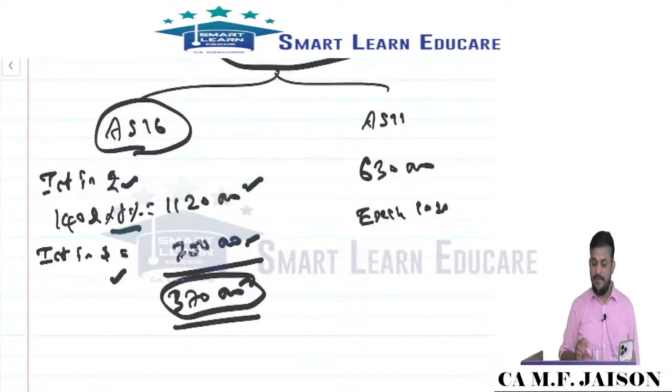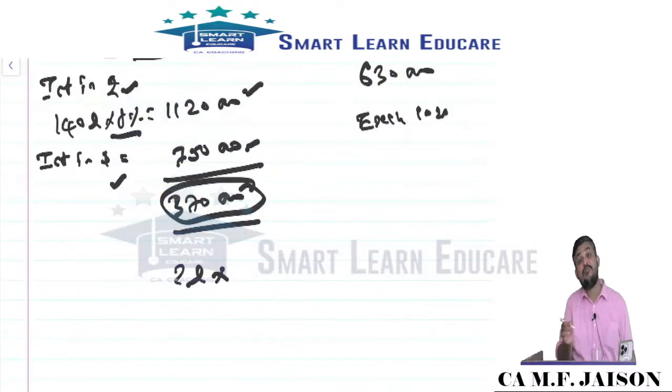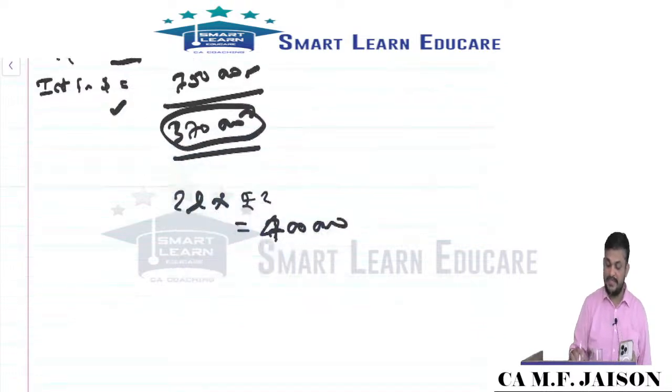So the remaining will be accounted as per AS 11. The only thing you should understand is that suppose the exchange rate is 72 rupees, so 70 is becoming 72. Then it is $2 lakh into 2 rupees, which is only 4 lakhs. 4 lakhs is the exchange loss.